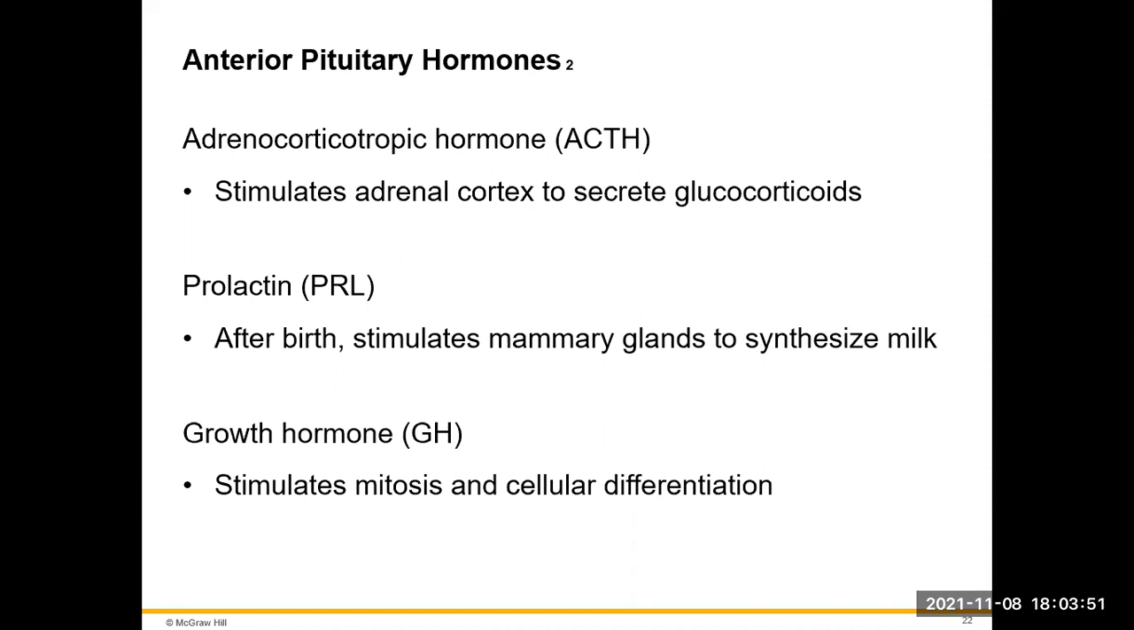Prolactin is going to be produced and secreted after birth, and it's going to stimulate the mammary glands to synthesize milk. Growth hormone is going to stimulate mitosis and cell differentiation in our muscles and in our bones.